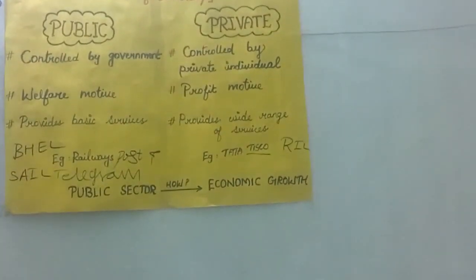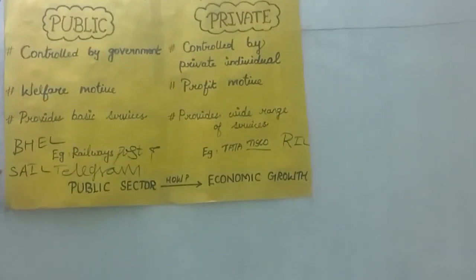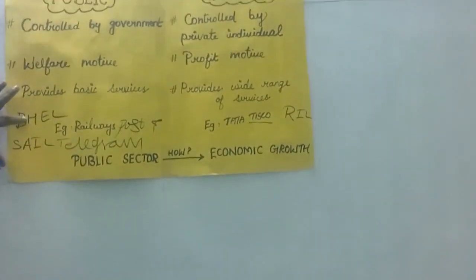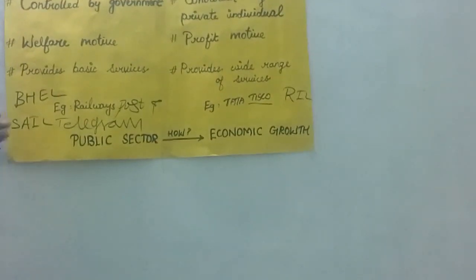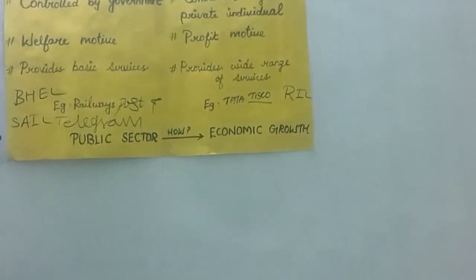Then NALCO. These are the government public sector production units. Try to understand: BHEL, SAIL, NALCO. These are companies run by the central government, and they provide job opportunities. They are producing goods, and therefore these are the industrial sector run by the government public sector.